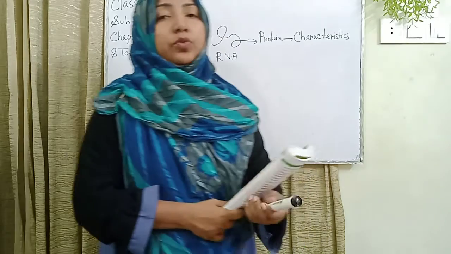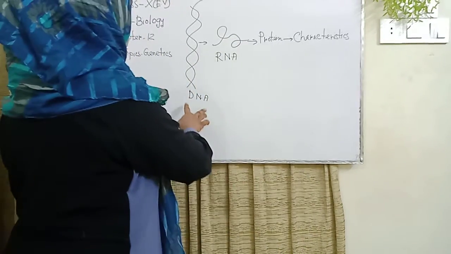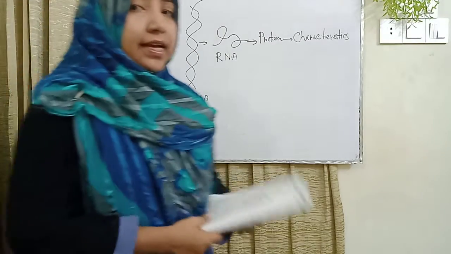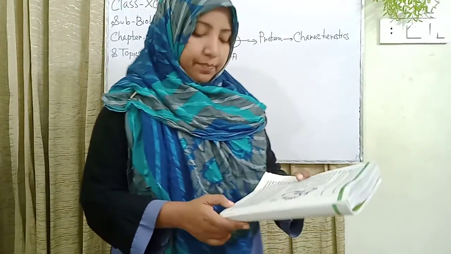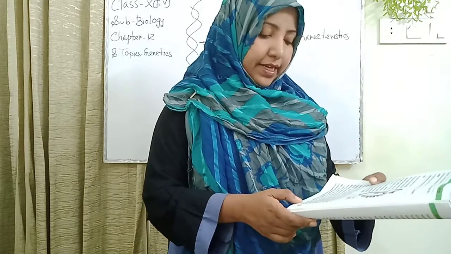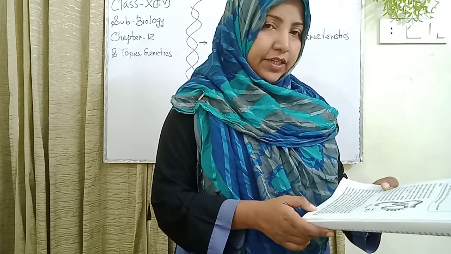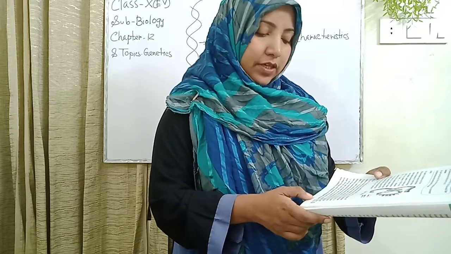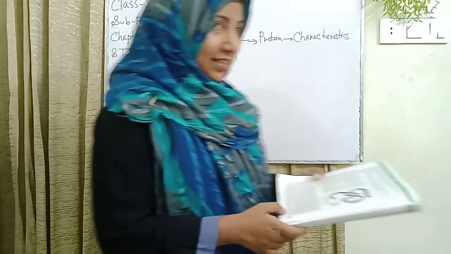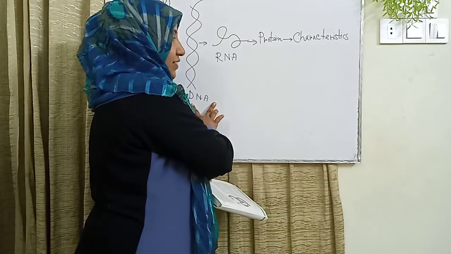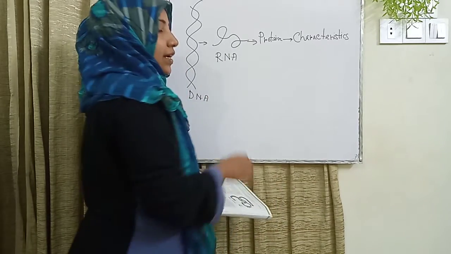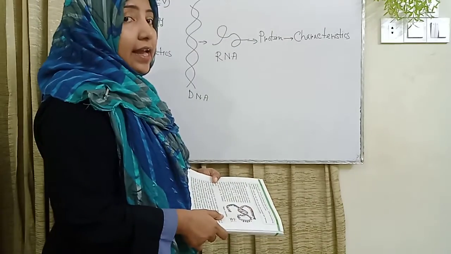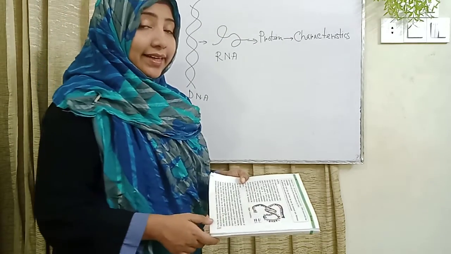Now everyone see the books. Basically, I just explained this structure is DNA. It's also RNA, protein and characteristics. Here please everyone see the books. By taking necessary signals from DNA, RNA enters into the ribosome of the cytoplasm and according to the signal, protein is synthesized. Yes, I just say this structure is DNA. It also flows to the RNA, and the RNA also flows. This structure is protein and also the last topic is the characteristics.